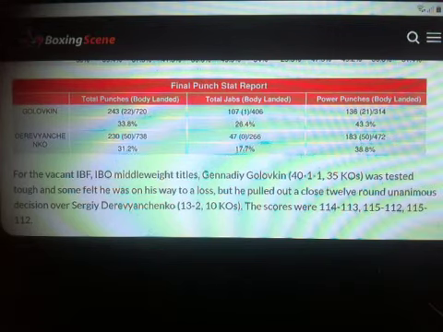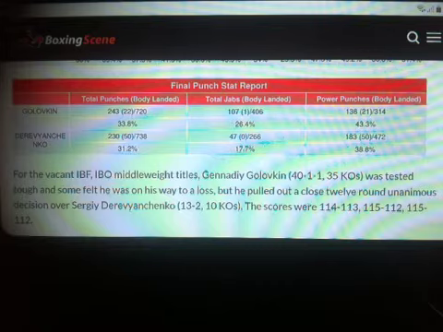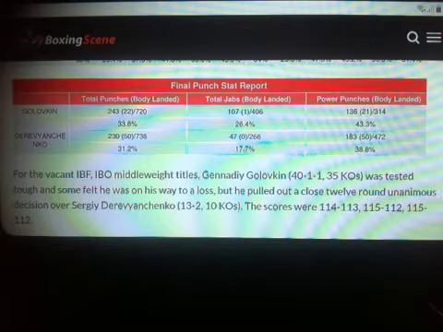You can see that Gennady Golovkin outlanded Derevyanchenko with jabs 107 to 47. However, again, a similar tale, and even more interestingly, more punches were landed by Derevyanchenko on Golovkin than Canelo did: 183 to 136, with, as we said, 50 of those body punches landing on Golovkin to Golovkin's 21 on Derevyanchenko.